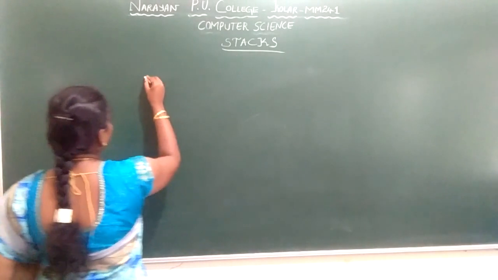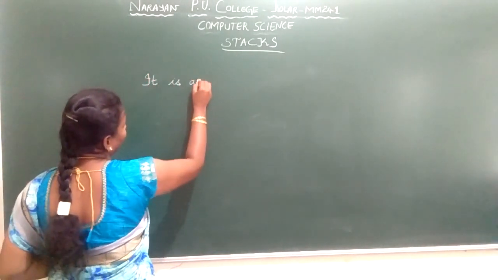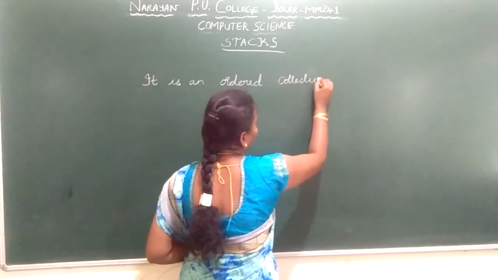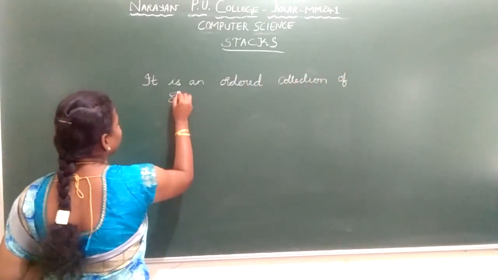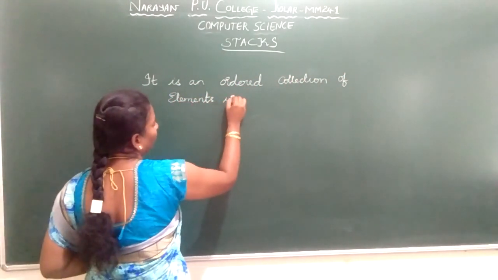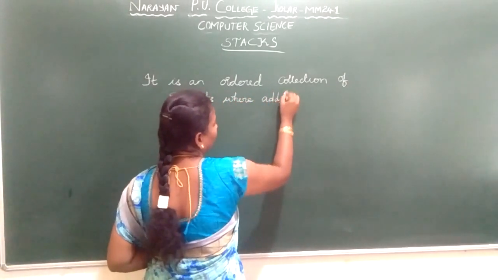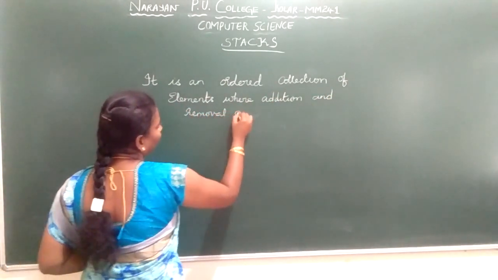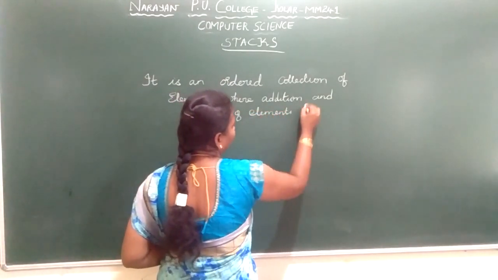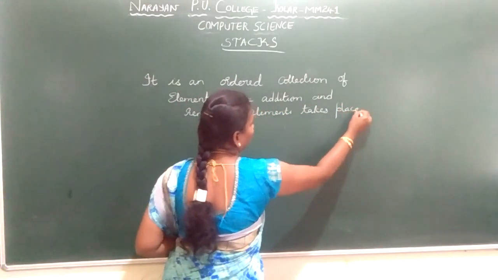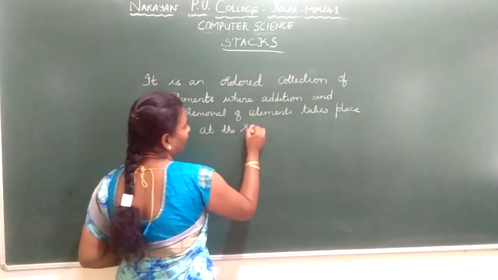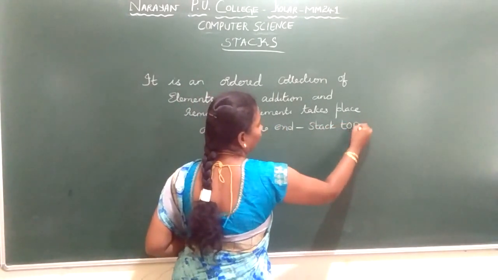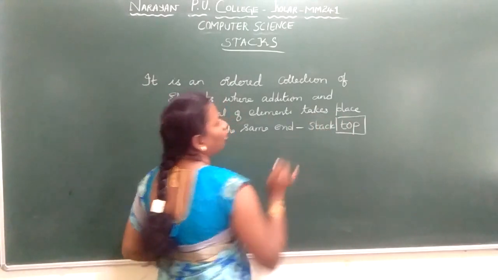So first let me tell you the definition for stack. What is stack? Stack is an ordered collection of elements where addition and removal of elements takes place at the same end, called the stack top, or it is simply called top.